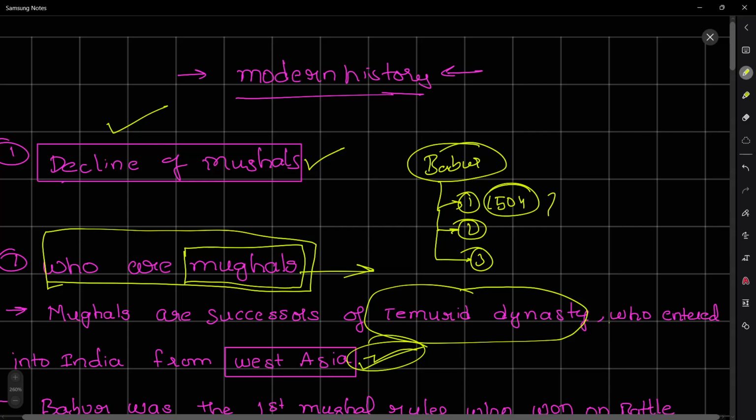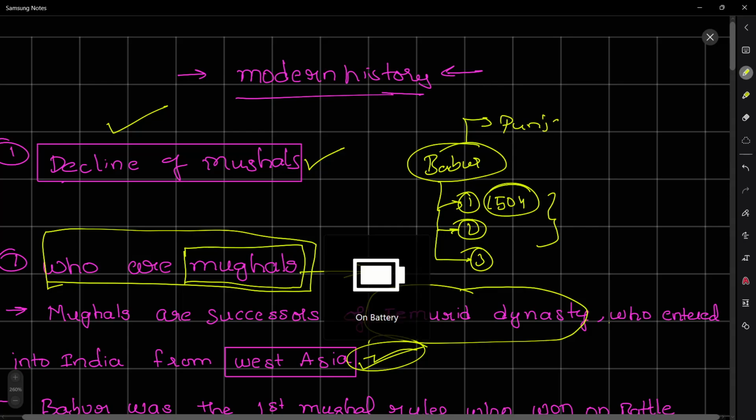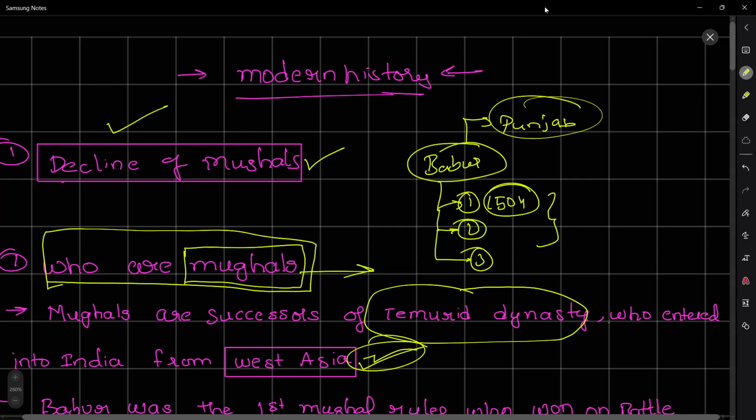So these are the three reasons, and the main intention of Babur was to come and loot India and go, like any other West Asian invader did. He had already done this with Punjab, where there was a quarrel between Daulat Khan Lodi and Babur. He looted Punjab and took the valuables to Kabul.